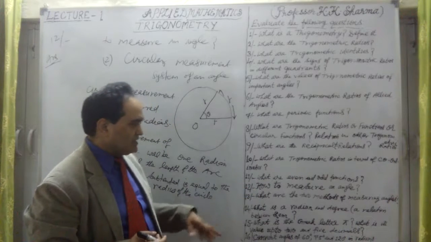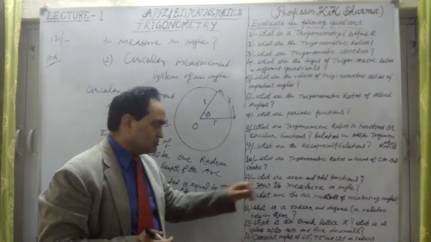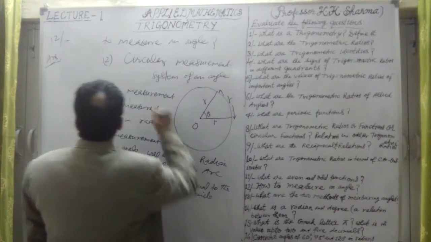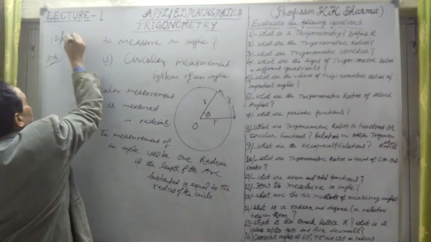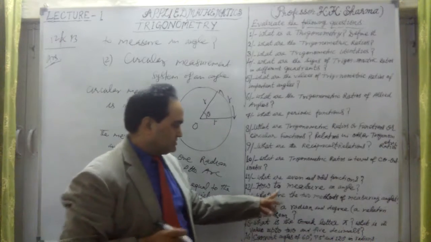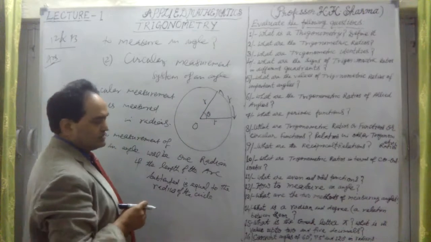This is the 12th question: how to measure an angle? These two methods are there, and I am defining them. The 13th question is also included here. The 12th and 13th questions both include this measurement. What are the two methods of measuring angles?